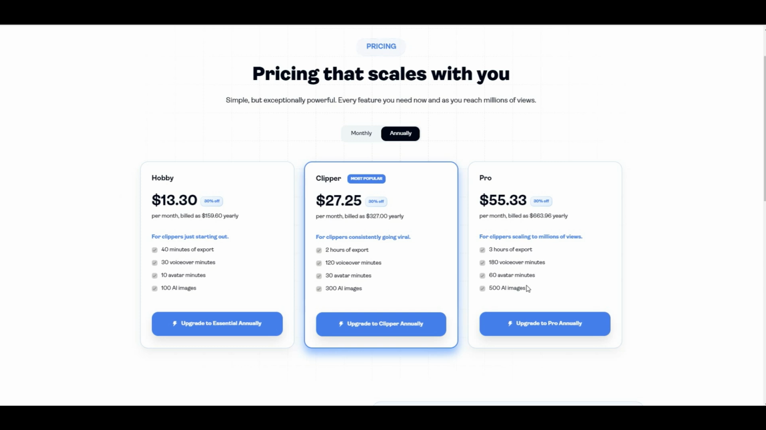Key considerations. No free tier. Crayo.ai doesn't offer a free option, so you'll need to choose one of these paid tiers. Annual discounts. All plans come with a significant 30% discount if you opt for annual billing. Export time and AI features. As you move up the tiers, you'll notice a significant increase in export time, voiceover minutes, AI avatar usage, and the number of AI-generated images, giving you more tools to create high-quality content at scale.